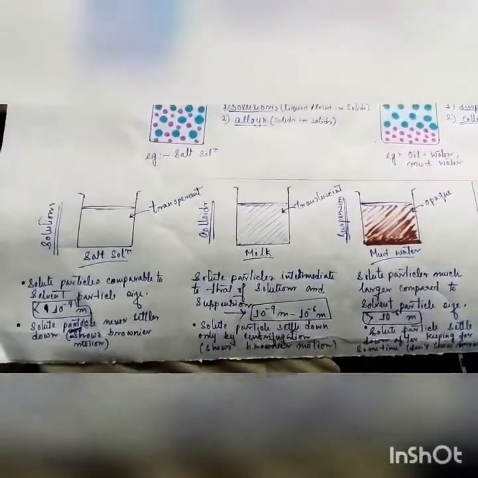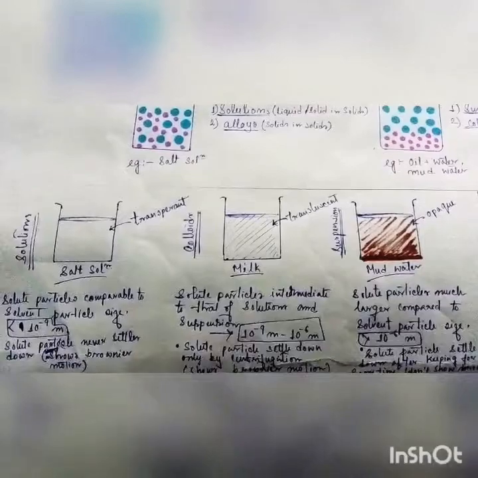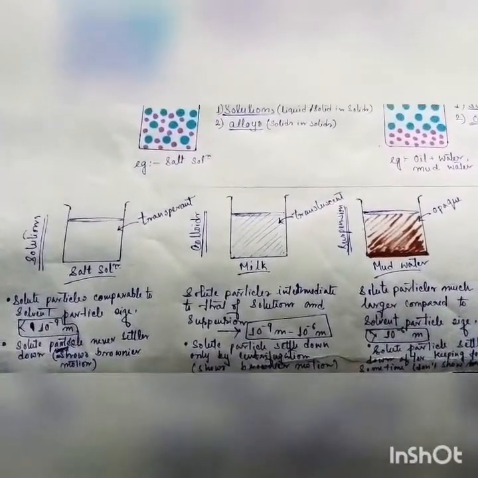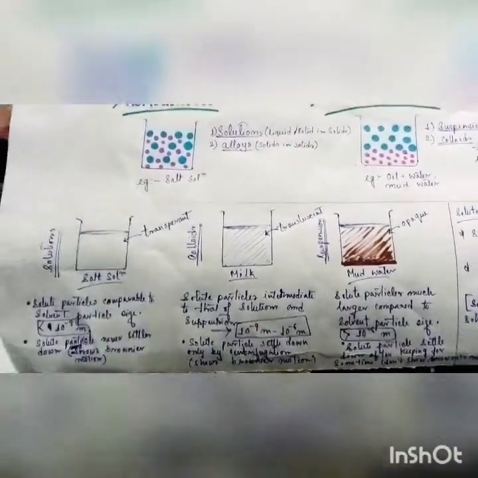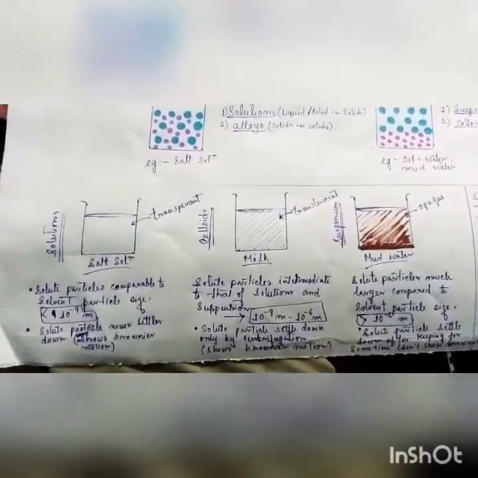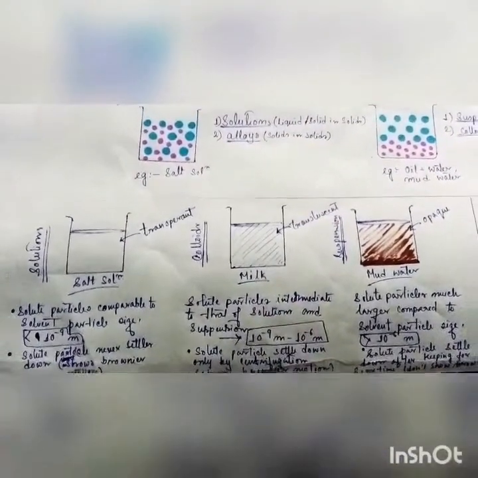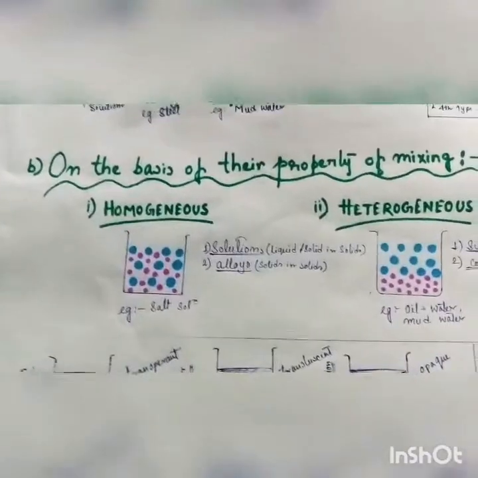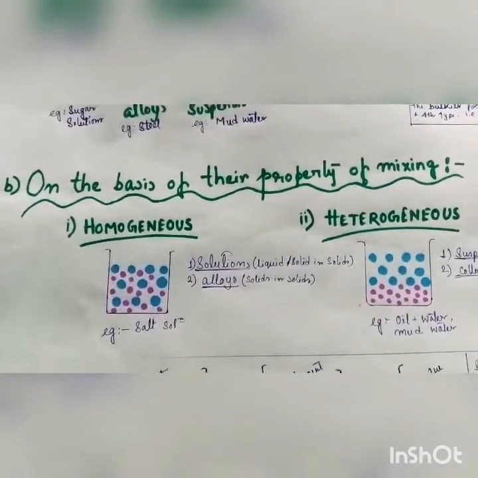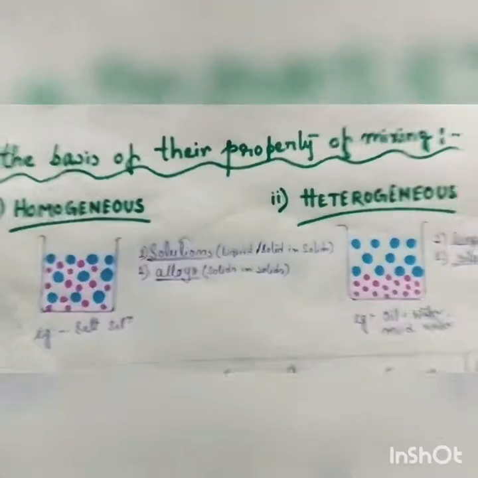Many other properties are there associated with all three. You can see the chart in any book, any website, so I'm not going deeper into it. Now, one thing, for colloids, solutes and solvents are termed differently. Solutes are called dispersed phase and solvents are called dispersion medium. Now, on the basis of their property of mixing, mixtures can be divided into two subheads: one is homogeneous mixture and one is heterogeneous mixture.